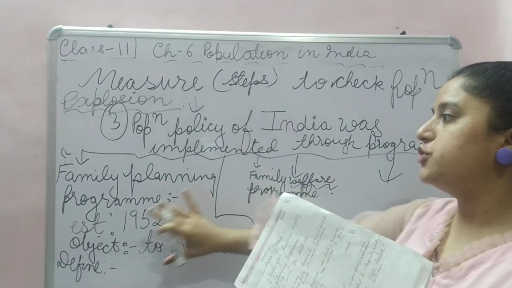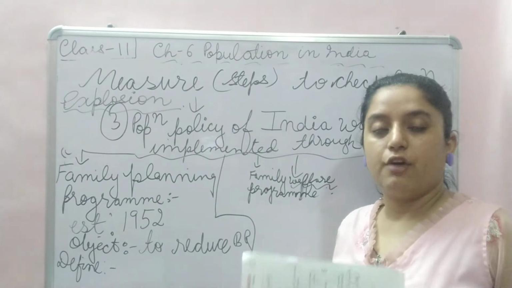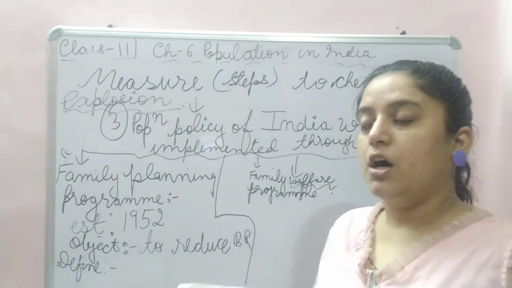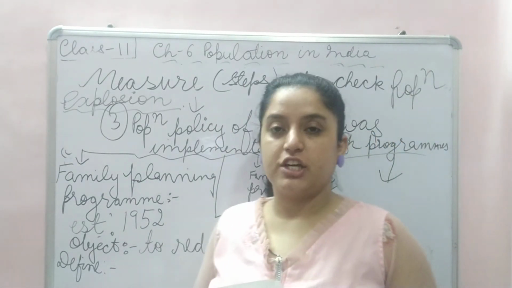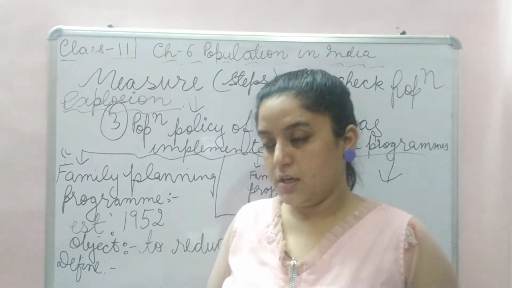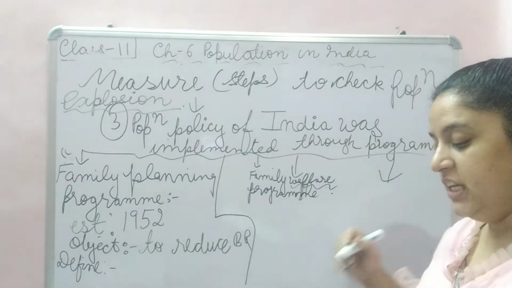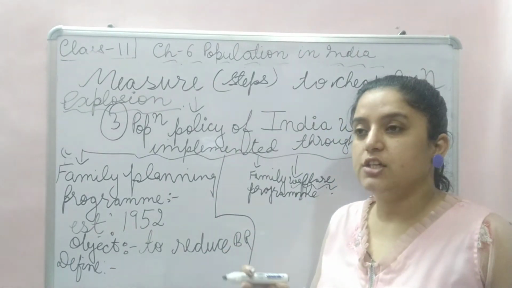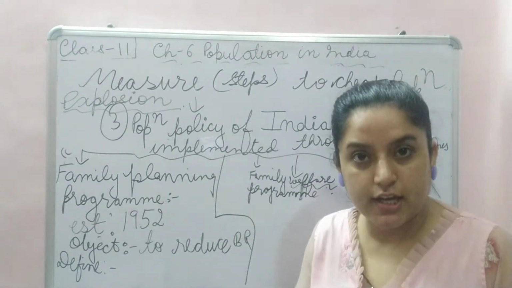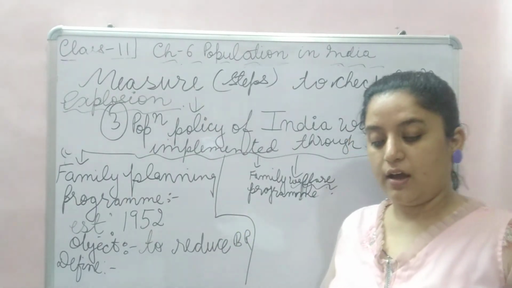It had all the features of family planning, that there should be a choice in being a parent. There should be a choice of having a kid, rather than chance. But this program was integrated with child health. It even focused on child health, woman health and nutrition.